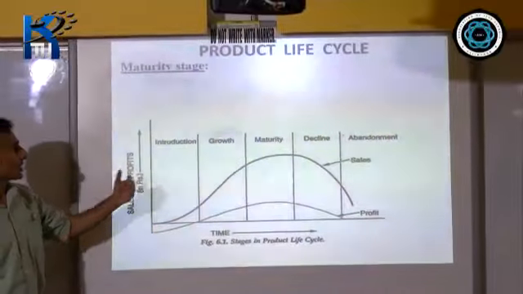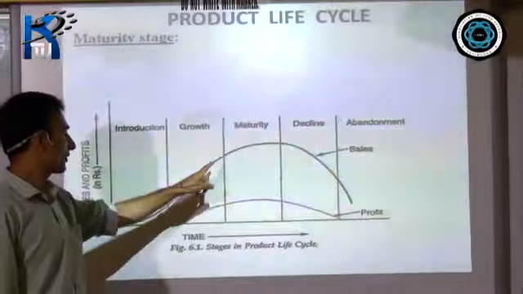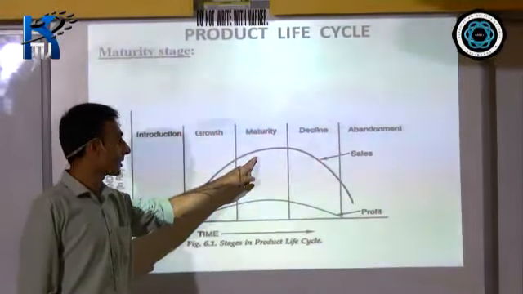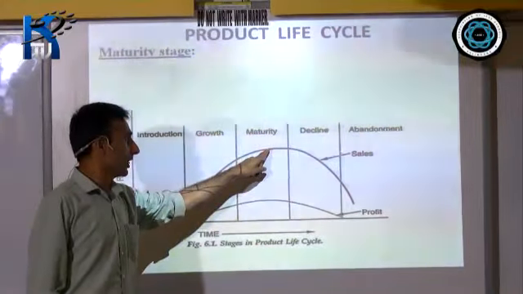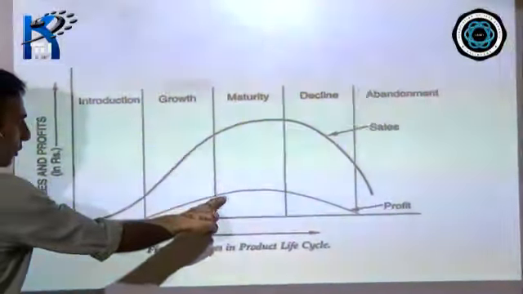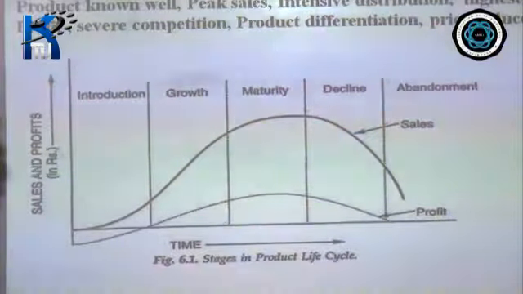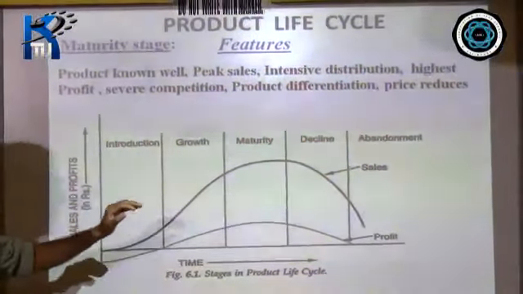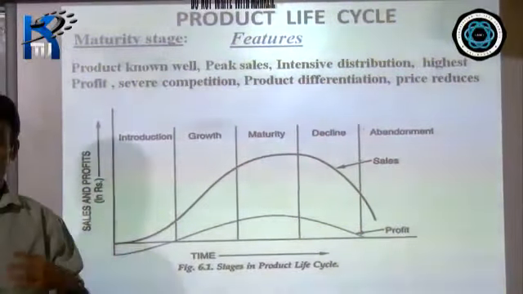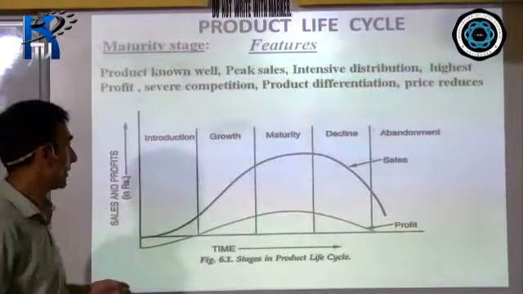Now we go on to the next phase, which is the maturity stage. You see here in the maturity stage, sales also increases, but at a decreasing rate. It reaches the peak, and then it starts decreasing. Similarly here, profit also increases at a certain point, then again it decreases. So you have the features like, in the maturity stage, the product is well known. It is well accepted by the customers. There are no new customers, okay?